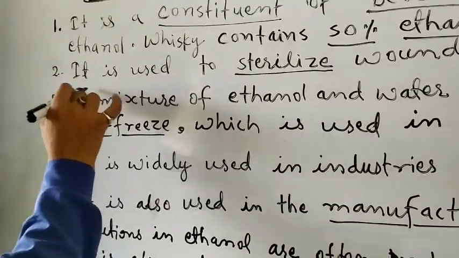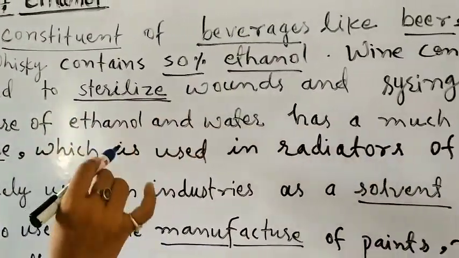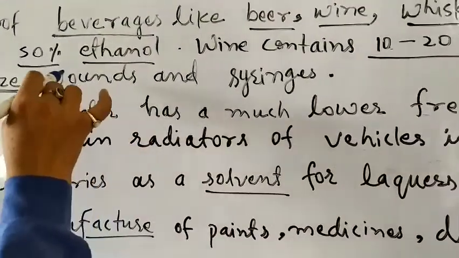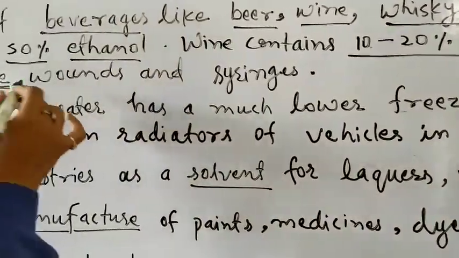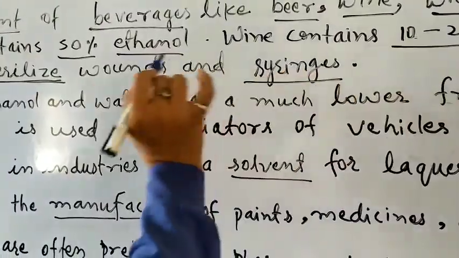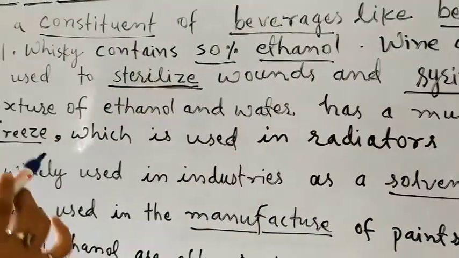Second point, it is also used to sterilize or kill the germs present in wounds, and also to sterilize the syringes before giving the injection.